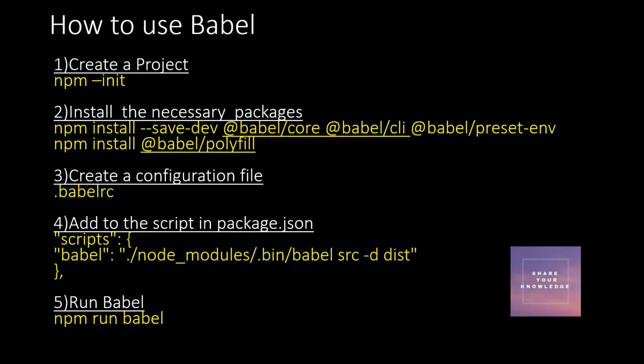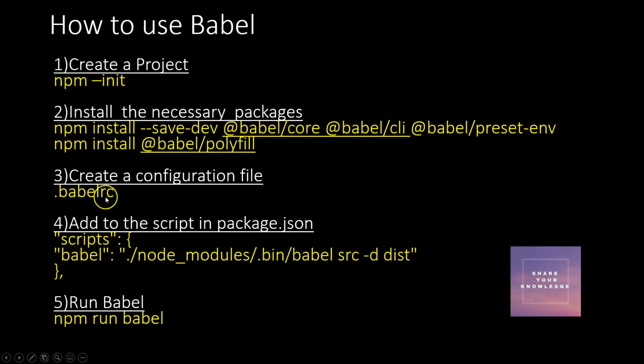So now let's see how, using Babel, you can convert a simple JavaScript file. I have a simple JavaScript file written using the new JavaScript syntax. Now I want to convert it using Babel to old syntax. How can we do that? So the first step will be creating the project.